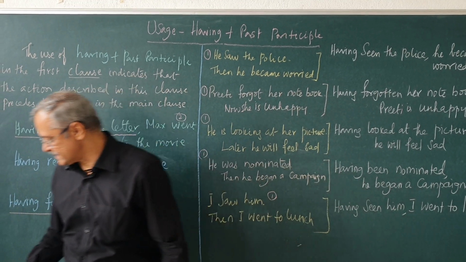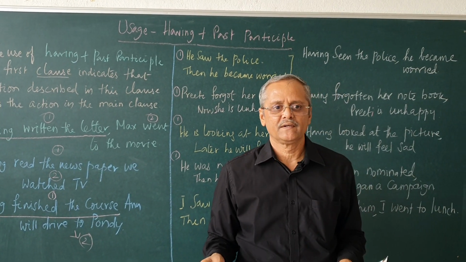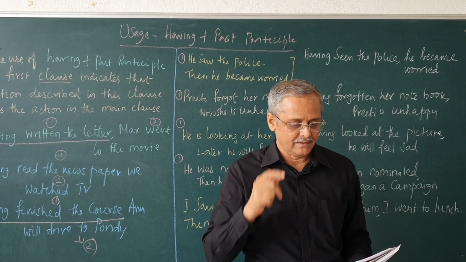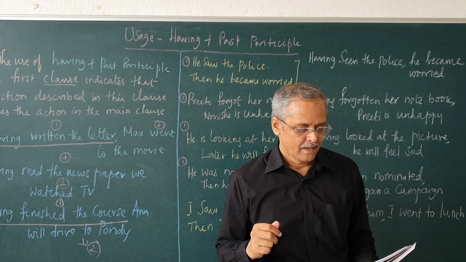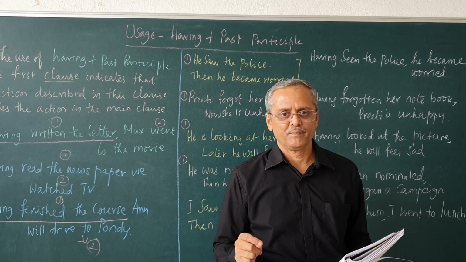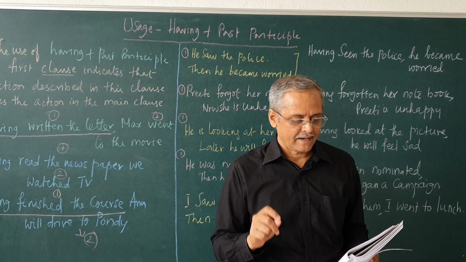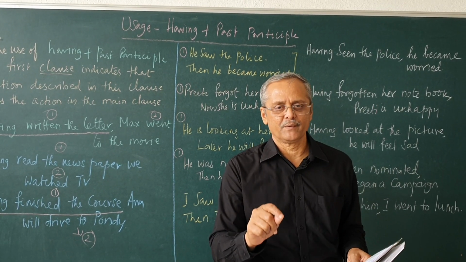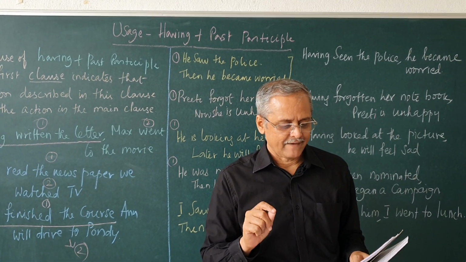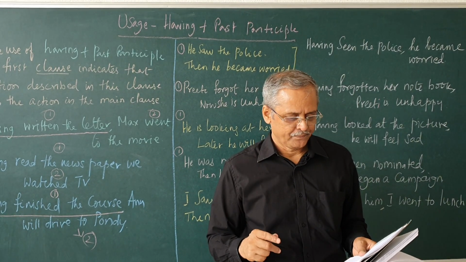Let us see some more examples. He took off his shoes and entered the house. How will you say this? Having taken off his shoes, he entered the house. Having been invited to the party, he could hardly refuse to go. Having found a hotel, we stopped for breakfast. Having finished her work, she went home.